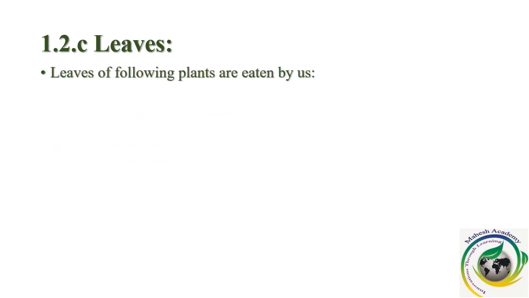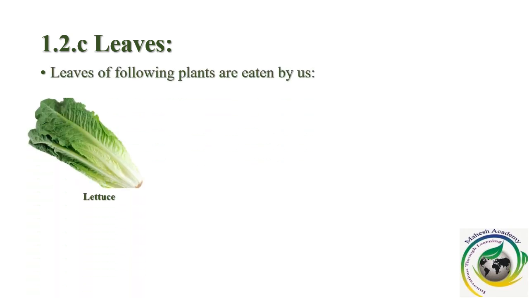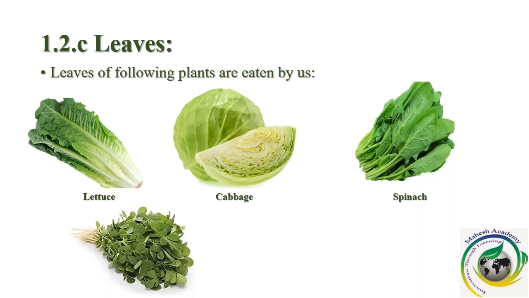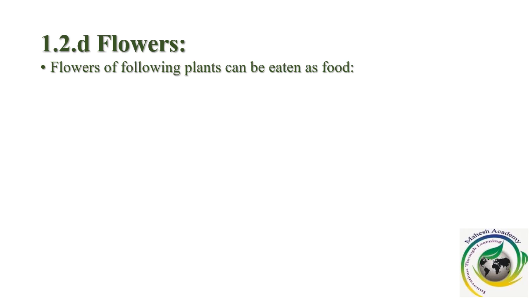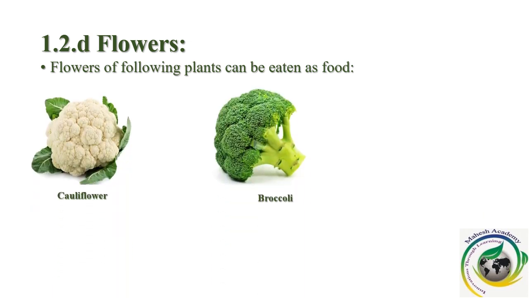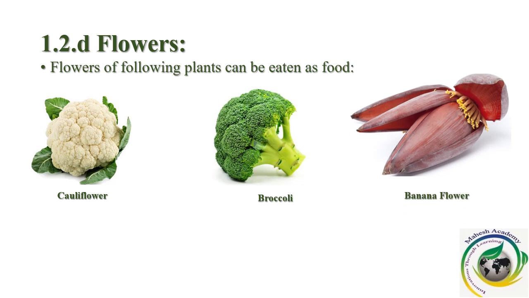Leaves. Now you all know this. Lettuce, cabbage, spinach, and then fenugreek or methi. All these are the leaves that we eat. Then come the flowers. Flowers of the following plants are eaten as food. Cauliflower, then broccoli, and then banana flower.